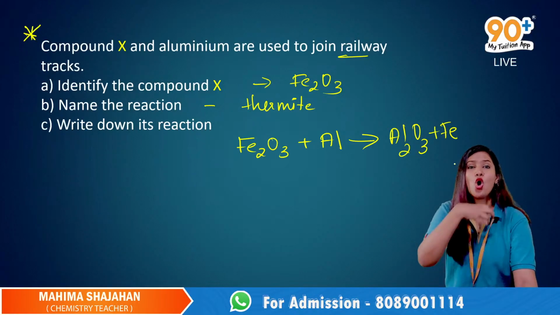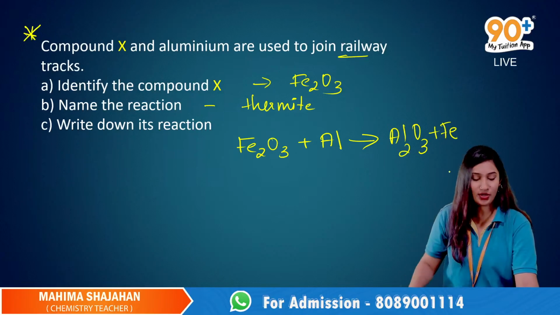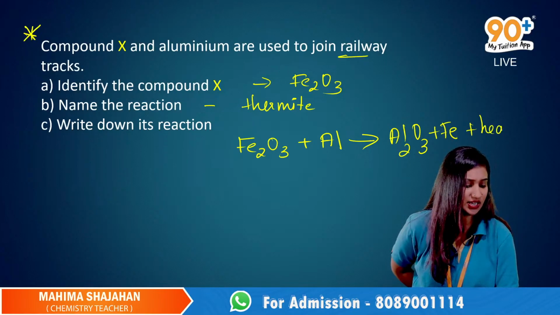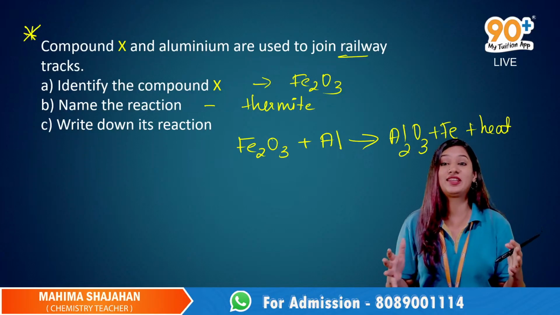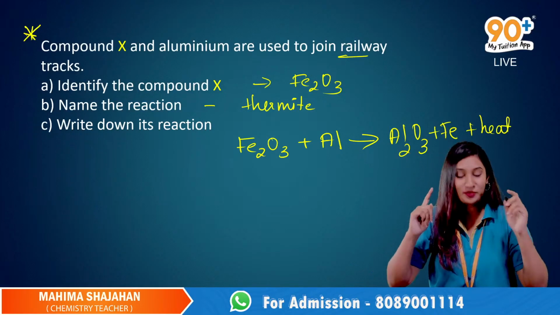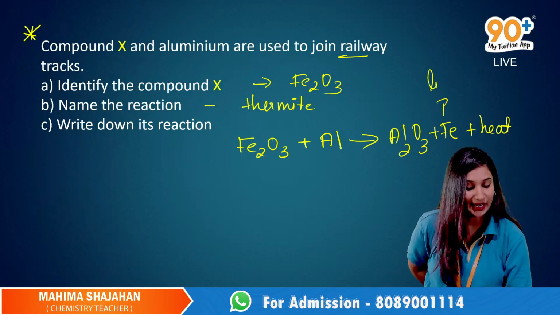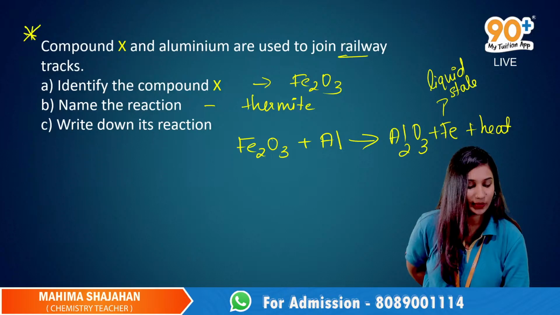Exothermic means it releases a lot of heat. Yes, so along with it heat is also released. It is so hot, so exothermic, that the iron metal formed here will be in liquid state.